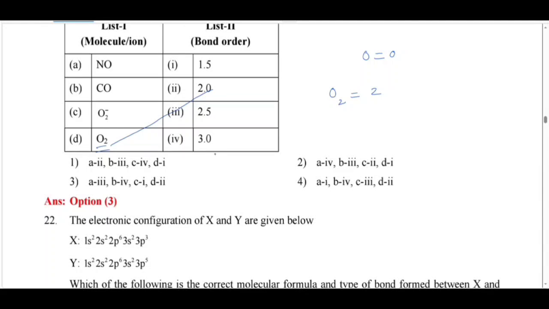So next I will check this for O2 minus and O2 minus 2. For this we know that for oxygen it is 2. For O2 minus 1, it is 1.5, and for O2 minus 2, it is 1. From this you can answer the question. Option 3 is correct.